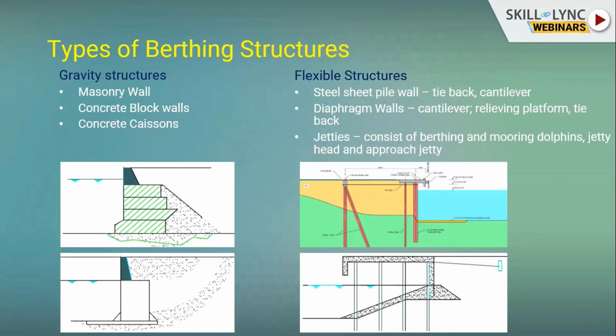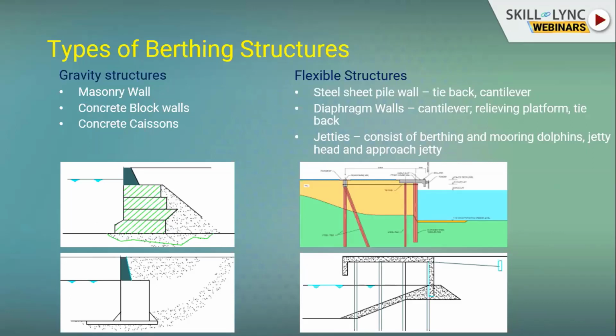In diaphragm walls, it may be a continuous wall or a contiguous pile wall. That also may be tied back or cantilever. Jetties consist of berthing and mooring dolphins, and also the jetty head. They also consist of the approach jetty. In the main jetty, the berthing will happen. The approach jetty will connect to the land.